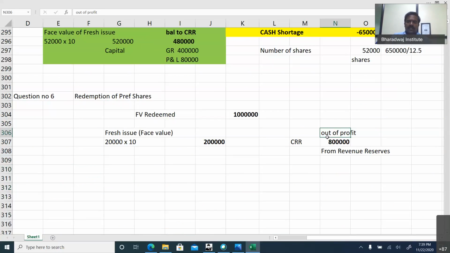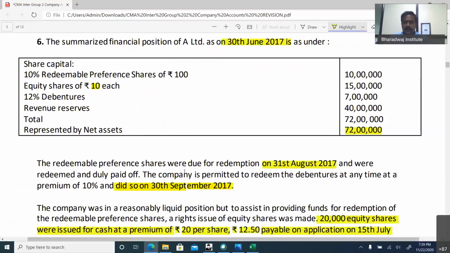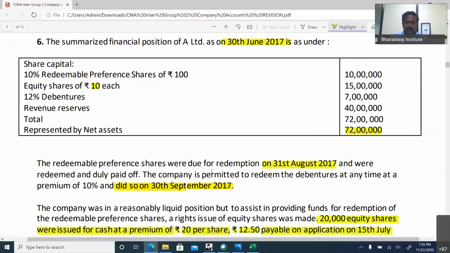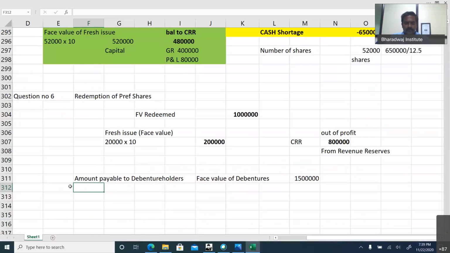Based on this question, only one question can be tested. What is CRR? Only that can be tested. They cannot ask a bank balance. They can ask you what is the amount payable to debenture holders. They can ask this maximum. What is the face value of debentures? 15 lakhs. Then we are redeeming at a premium of 10%.